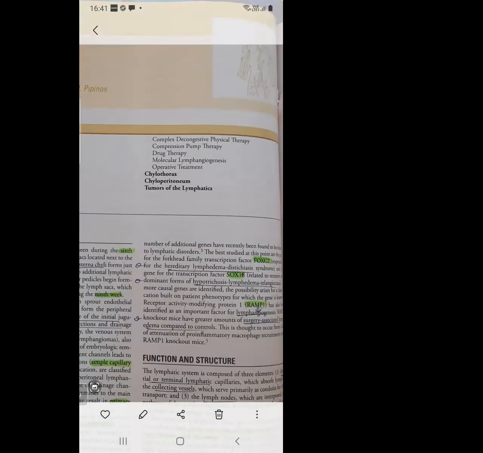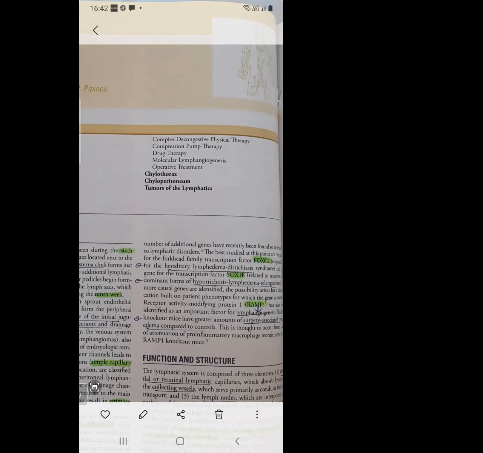What are the other genes? The 3 genes that are very important: one is FOXC2, another is SOX18, another is RAMP1. FOXC2 is associated with hereditary lymphedema distichiasis syndrome. This MCQ is important: what is the gene associated with hereditary lymphedema distichiasis syndrome? That is FOXC2.